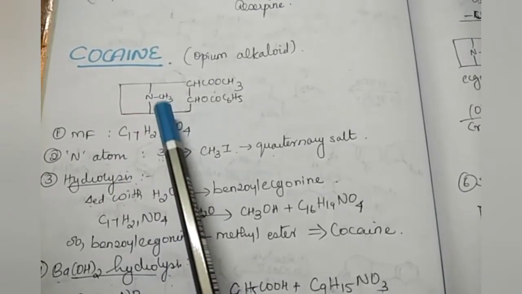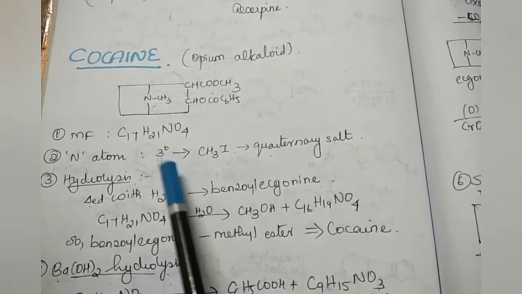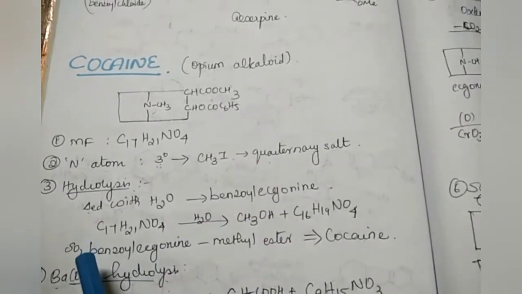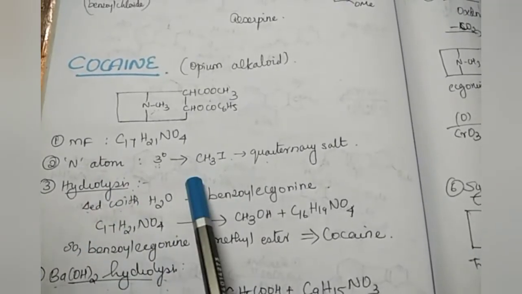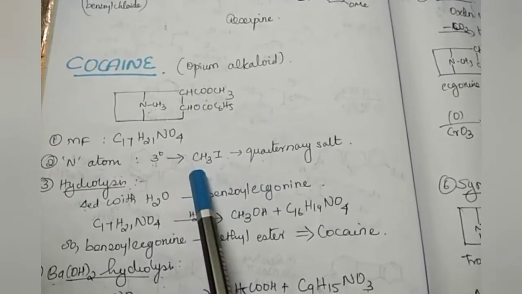From the structure you can see it is a tertiary nitrogen. And how can we confirm this? We can treat with methyl iodide. We get a quaternary salt. That is cocaine methiodide. This proves that the nitrogen atom present in cocaine is tertiary in nature.